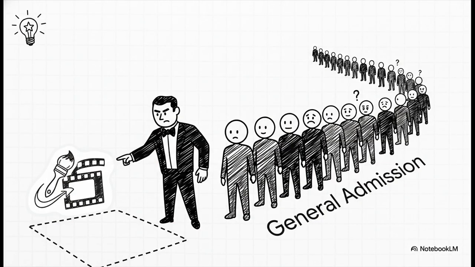And hey, here's a little pro tip for you. While setTimeout 0 works beautifully for this, if you're trying to sync up heavy work with actual animations, requestAnimationFrame is often an even better tool for the job. You can think of it as a special kind of macro task that has a reserved spot right at the front of the general admission line, timed perfectly to run just before the browser repaints the screen.